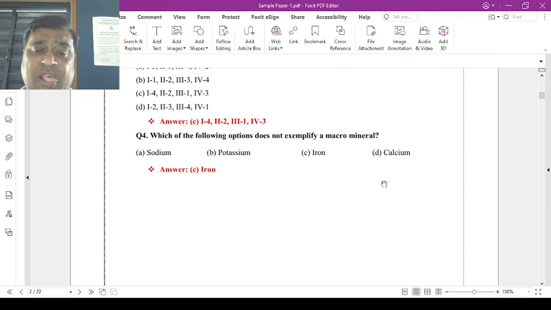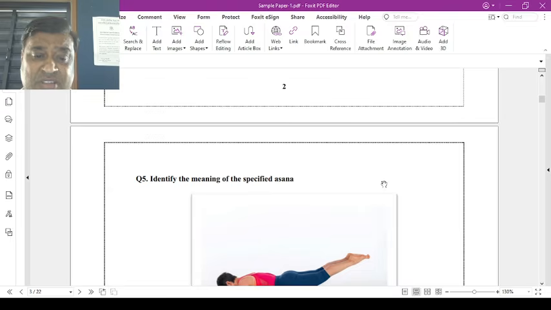Question number 4. Which of the following options does not exemplify a macro mineral? The options are sodium, potassium, iron, and calcium. Means option C, that is iron. Sodium, potassium, and calcium are macro minerals, while iron is called a micro mineral, means that is a trace mineral.